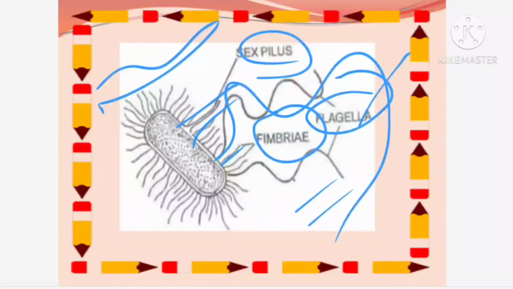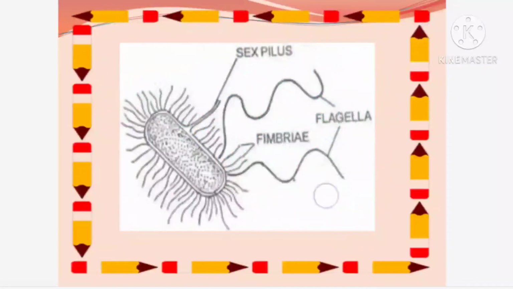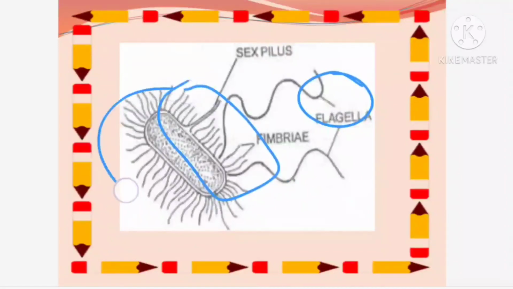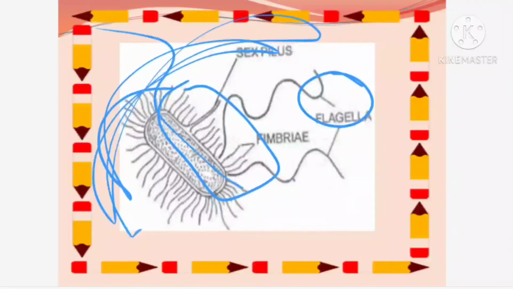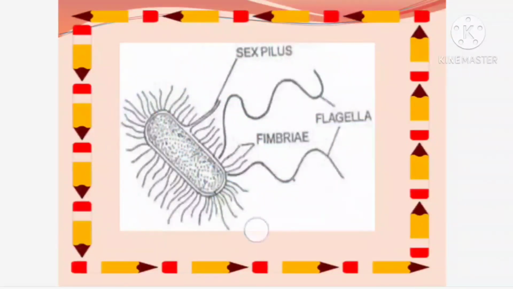Now what is the function of these 3 things? Flagella are helping in movement. This is the bacteria, it is having flagella. The flagella moves like this, like this, so that the bacteria also moves. That is the role of the flagella. Fimbriae, what are they doing? They are helping in attachment. Some places they have to get attached, so the fimbriae have adhesive property. They are helping in attaching the bacterium to that substratum or to that place.